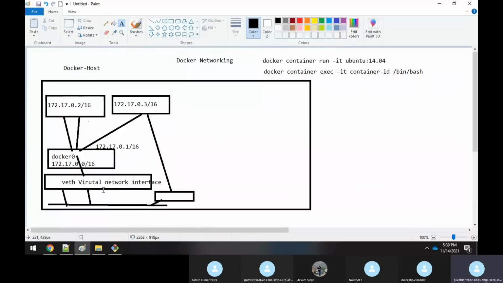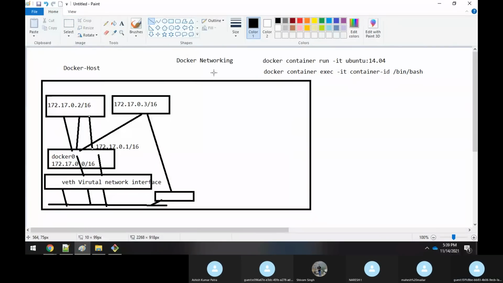So this network interface, what happened? Your Docker host communicates to this virtual network interface. This communicates to docker0, and from docker0 it communicates to that specific container with which you want to communicate. Till here you are correct. Any doubts you have, let me know here itself. We'll move further if you don't have any doubts. Yeah, I'm good. Okay, sir.